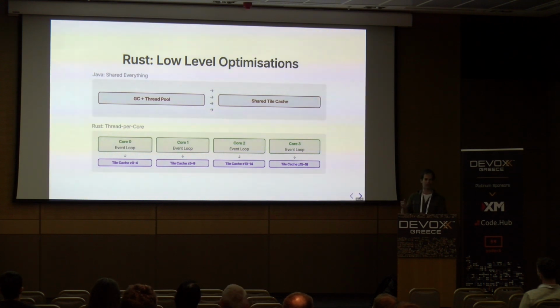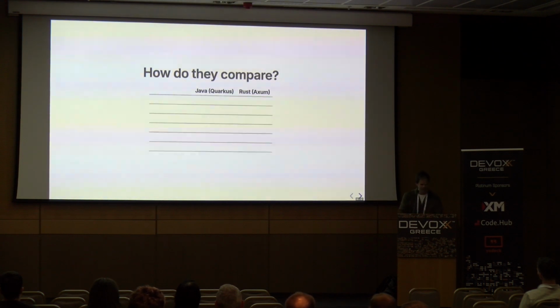And it also gives you the advantage that you have very good cache behavior with the CPU core itself because you never have data that has to be synchronized through the lower levels of the cache, the system RAM and whatnot. It's all kept really local to the CPU. To be clear, this is completely unnecessary in almost all use cases, and it also leads to other cases where you end up underutilizing your cores more because you don't let the cores work on other threads' work. But in some cases, it can be super valuable, and it's something that you can express in Rust that would be very difficult in Java.